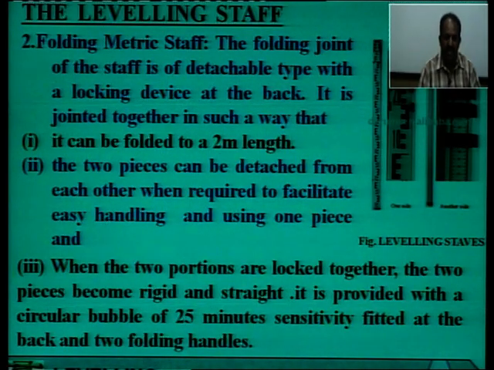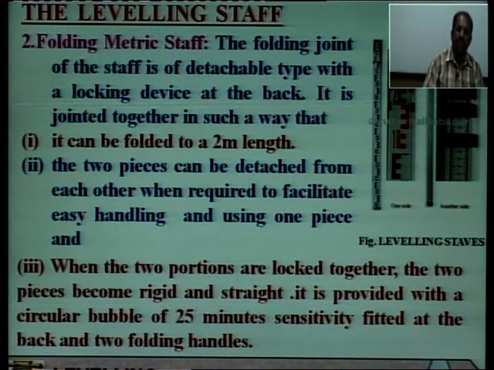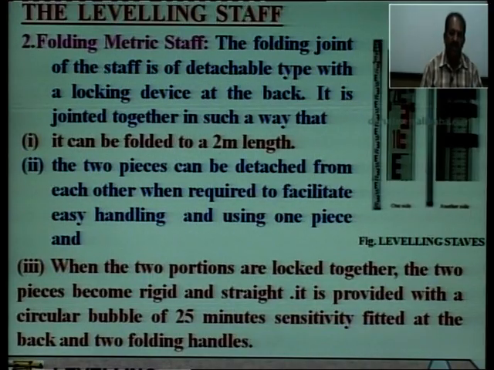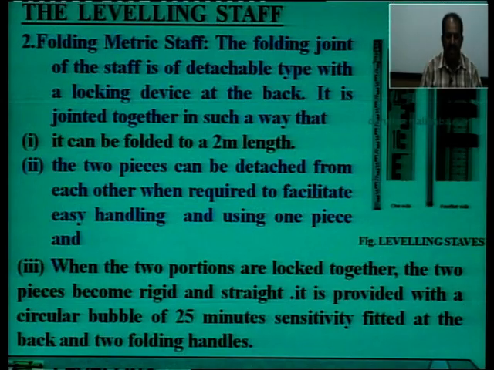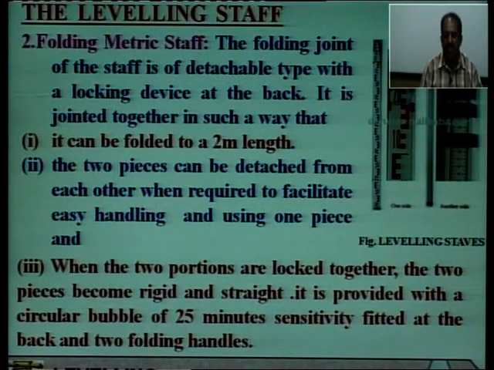It is joined together in such a way that it can be folded to a 2 meter length, so that it can be carried to the site of the work. The two pieces can be detached from each other when required to facilitate easy handling, and when the two portions are locked together, the two pieces become rigid and straight. It is provided with a circular bubble of 25 minutes sensitivity fitted at the back and two folding handles.